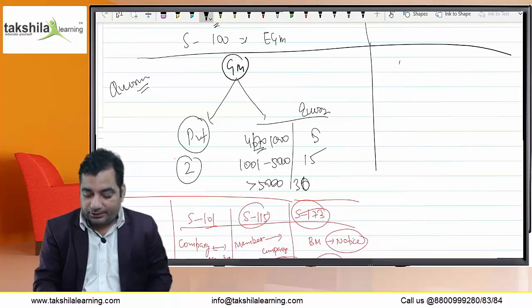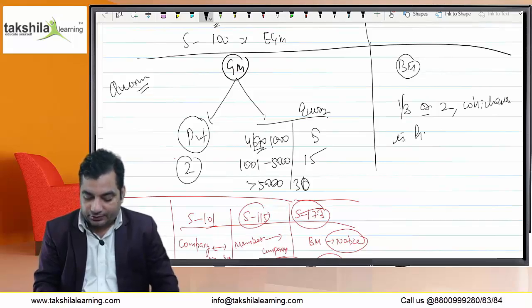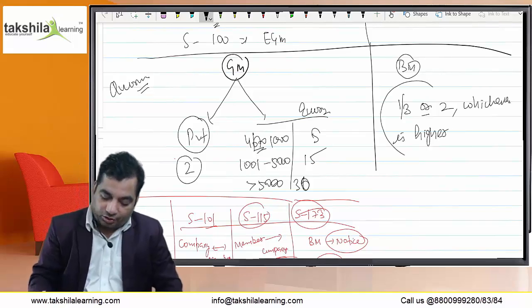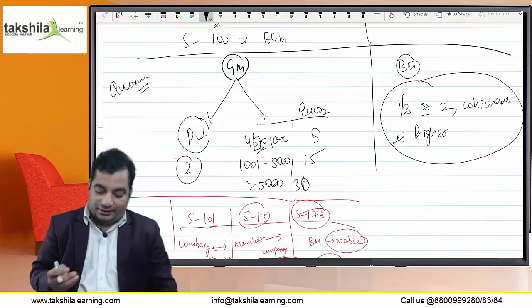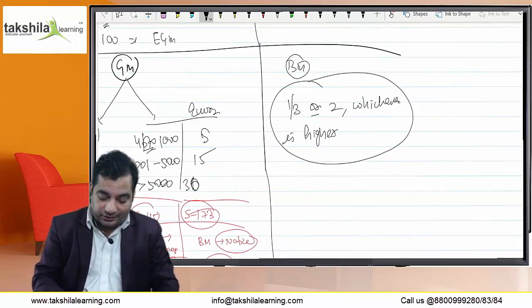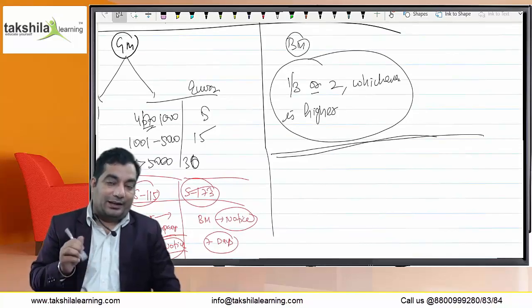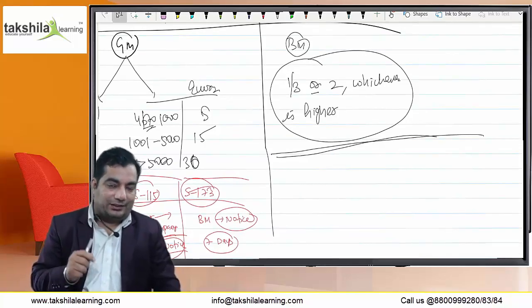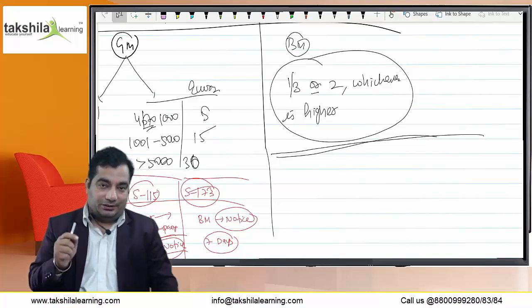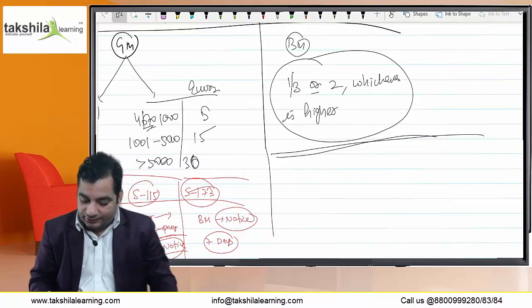But in the case of BM, the quorum is 1/3 or 2, whichever is higher. Here also the articles may provide for a higher quorum. And the most important thing is that if in the board meeting any director is interested in the agenda being discussed, he is not counted in the quorum. Actually, Section